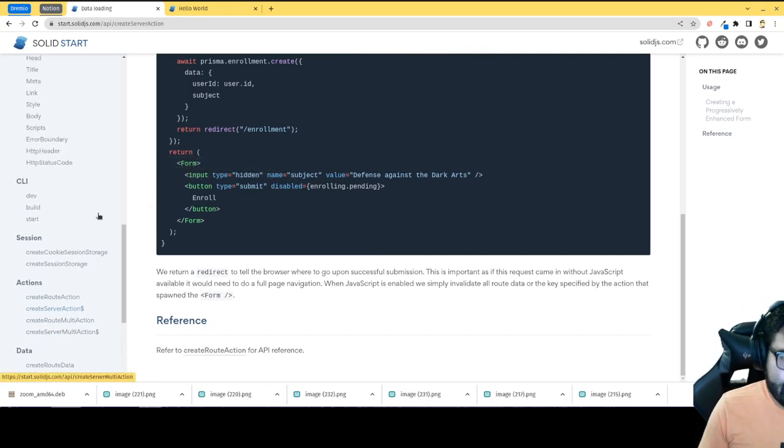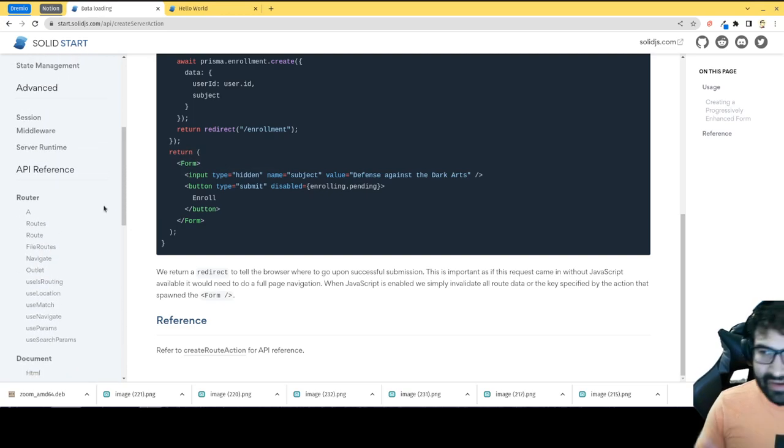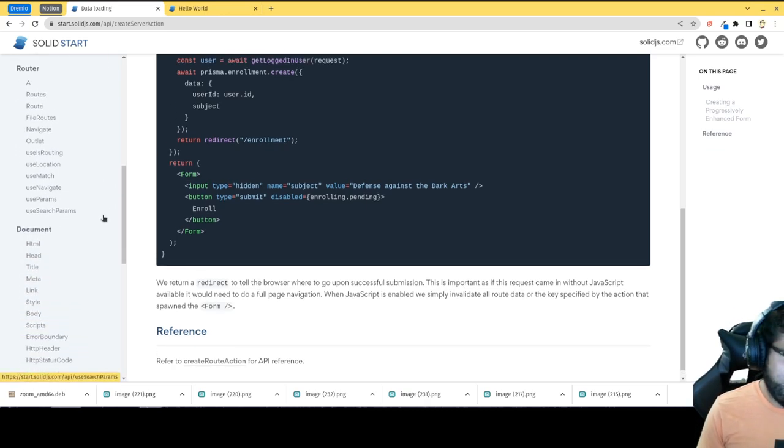So it really gives you the ability to use the best tool for the job, whether it's REST, whether it's GraphQL, whether it's RPC. You really have the use of all of it, which I really like.